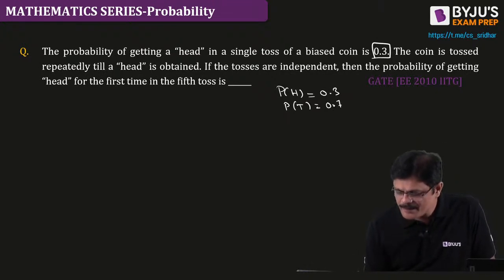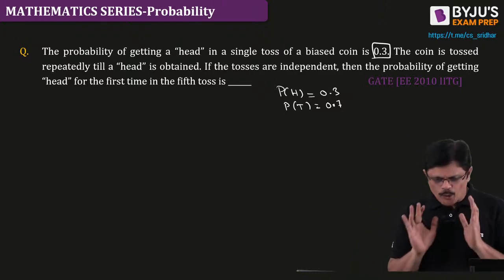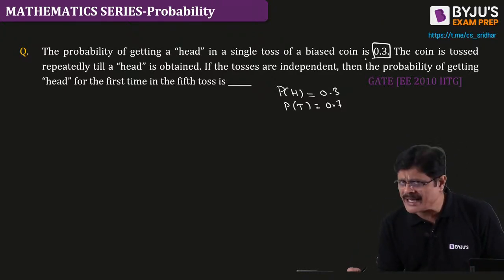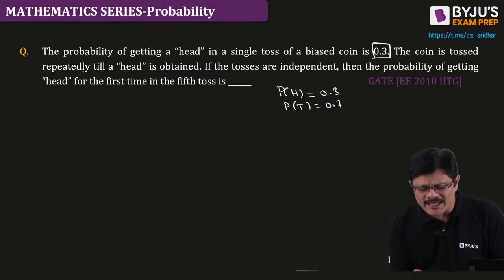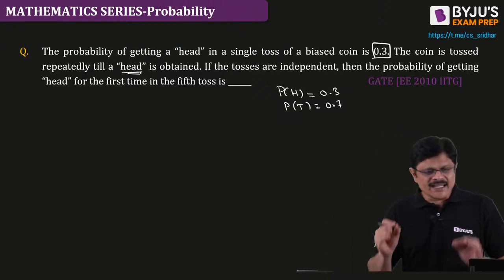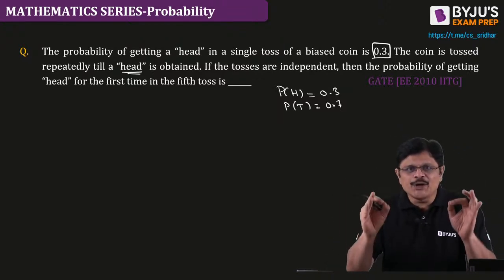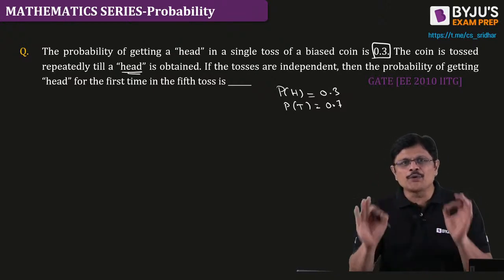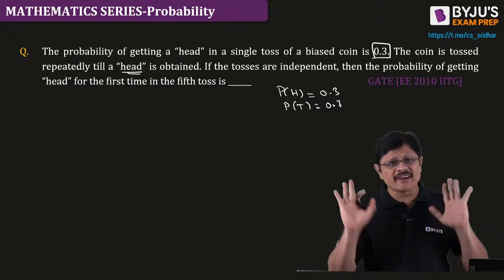0.7. Probability of tail is 0.7. Now look here. The probability of getting head in a single toss of a biased coin is 0.3. The coin is tossed repeatedly till a head is obtained. That is, till you get head, you are tossing the coin. You are doing this till you get head for the first time.